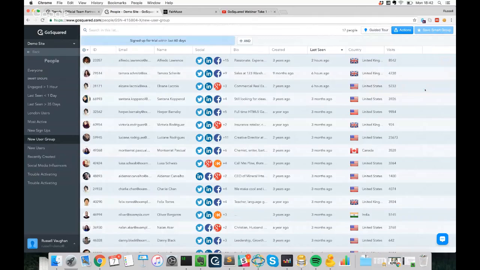Great. So now when we have our smart groups in place, as I mentioned, when a new user matches these filters and enters this smart group, we can use that event to trigger automation. And likewise, when they no longer match and they exit the smart group, we can use that event to trigger automation also. So let's set up an example automation now.